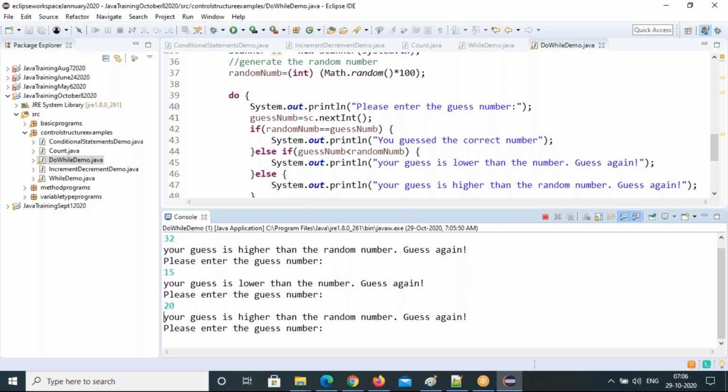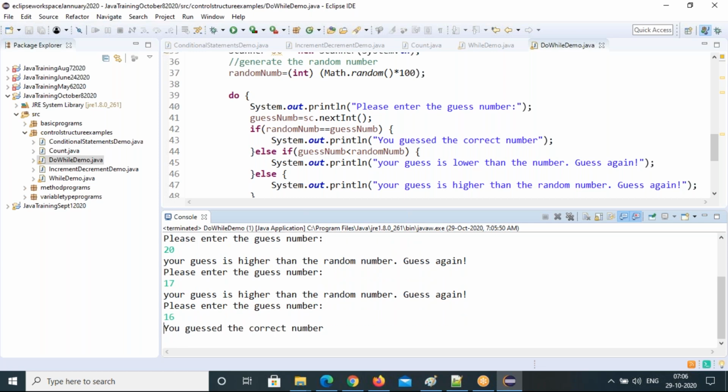So higher. That means it is around 16 or 17. 16. See, 16 is the correct number you guessed. So like that, you have to try multiple times to get the correct guess number.